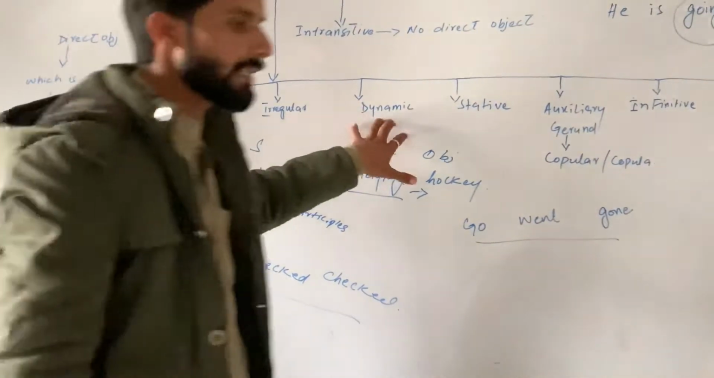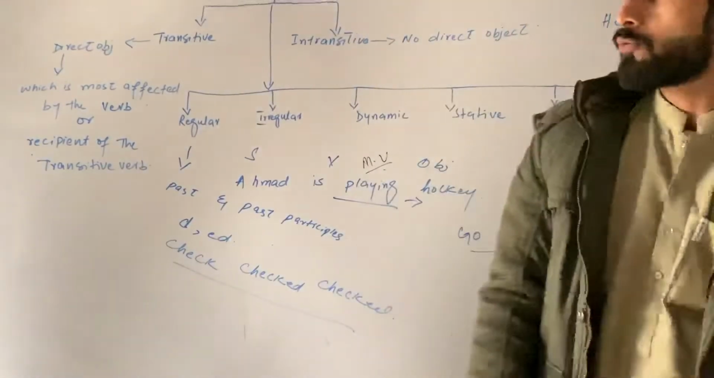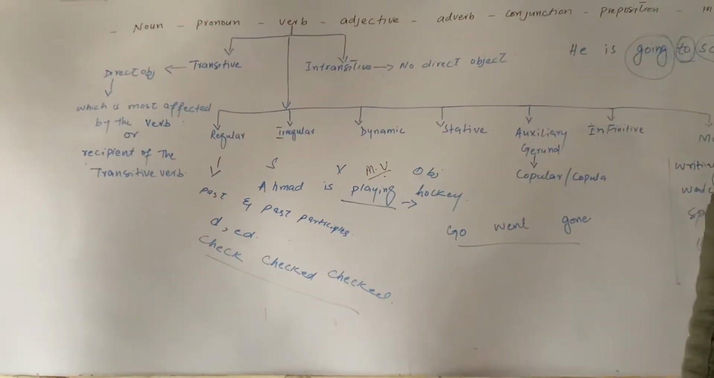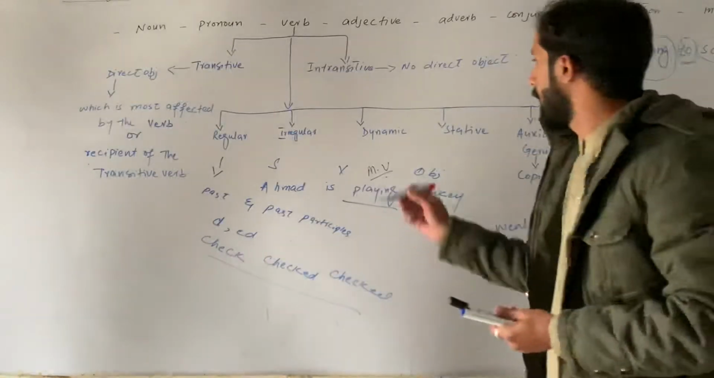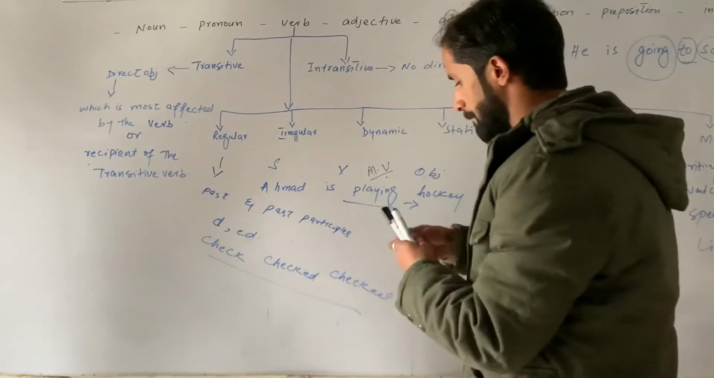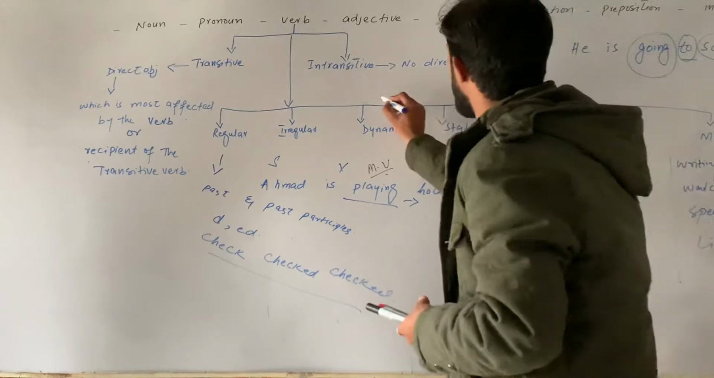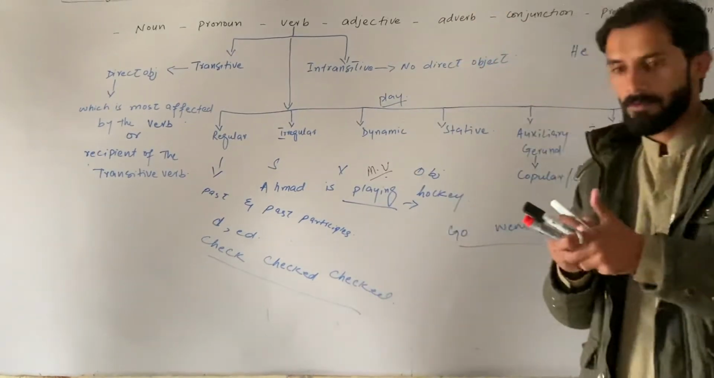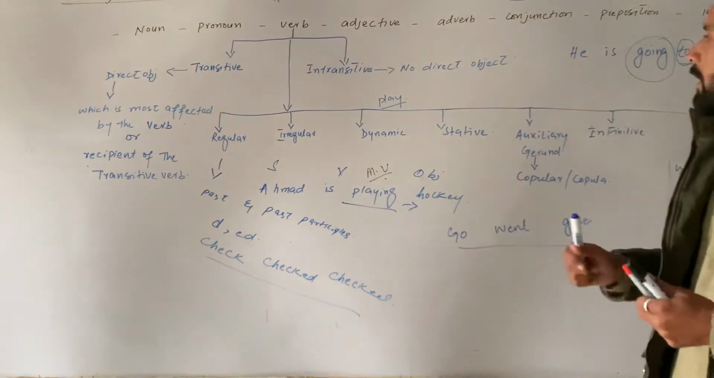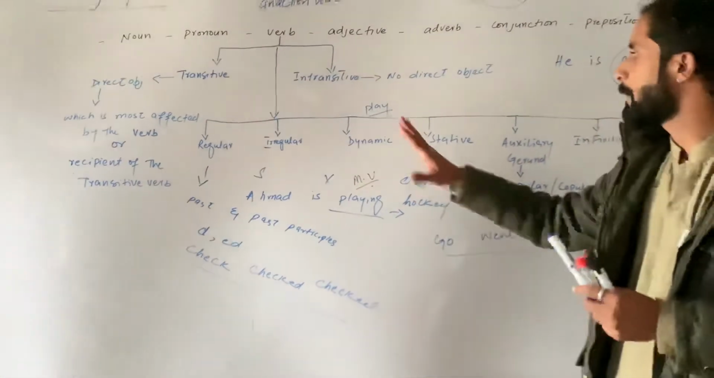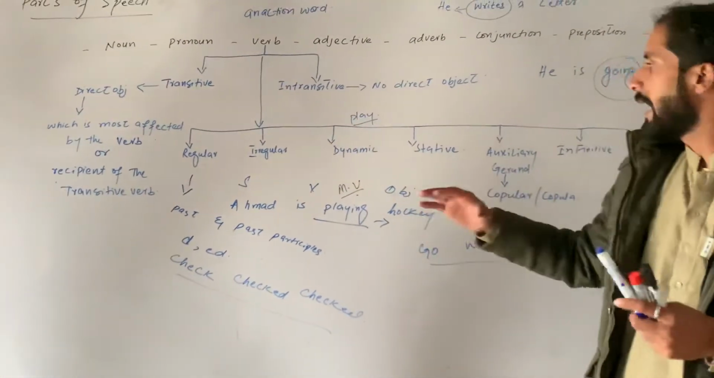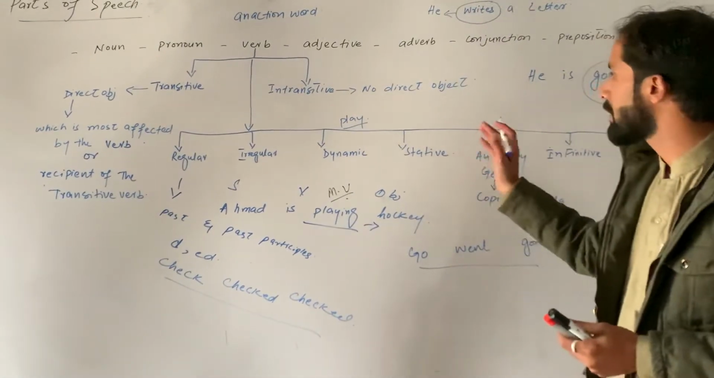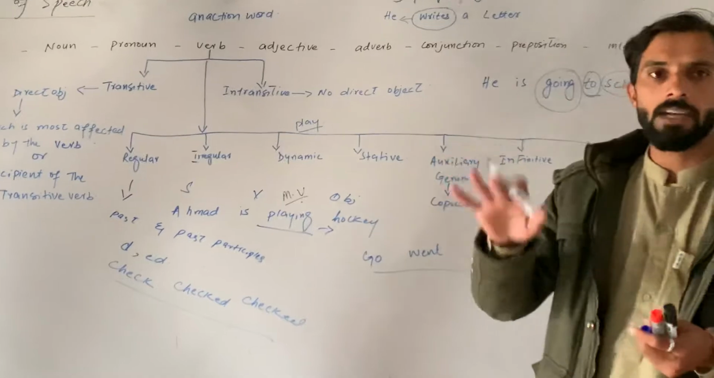The third thing is the dynamic verb. The word dynamic means something in movement. Now if we write a verb like play, play is a dynamic verb. Why? Because it shows some movement. And then there is a static verb. The word static means things in a rest position.